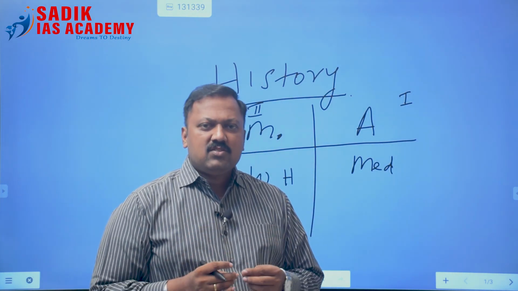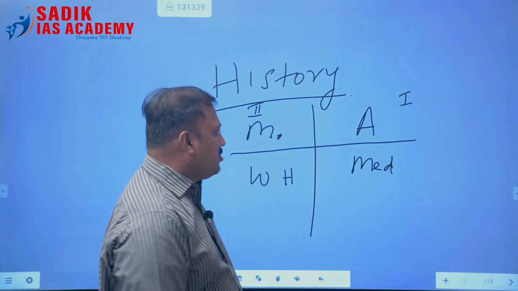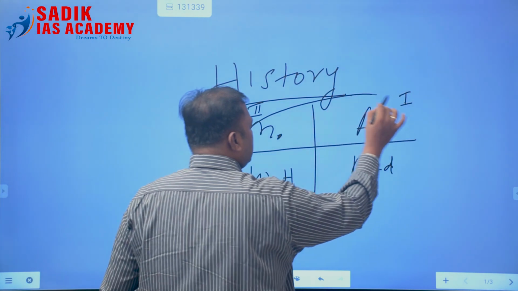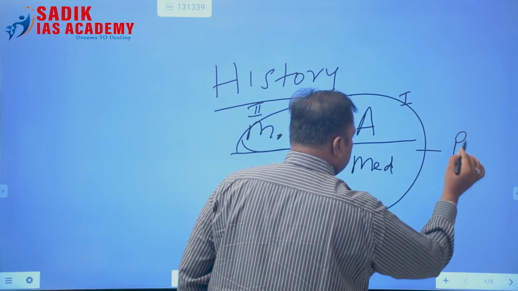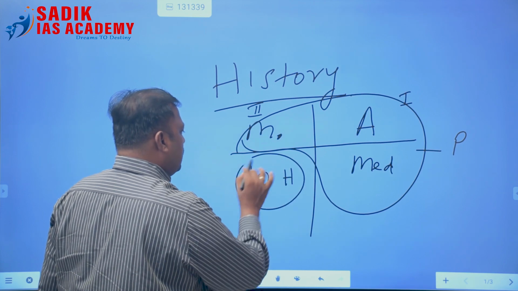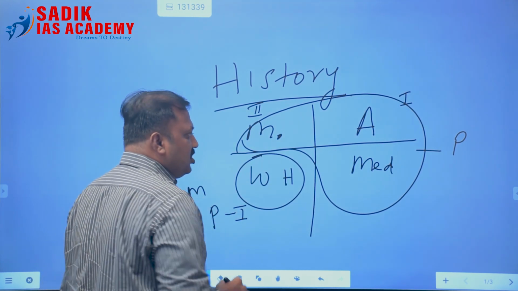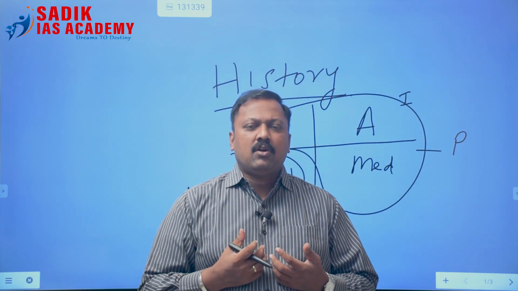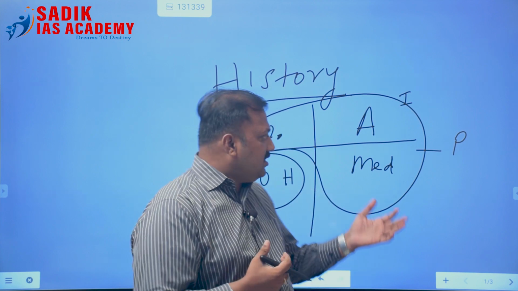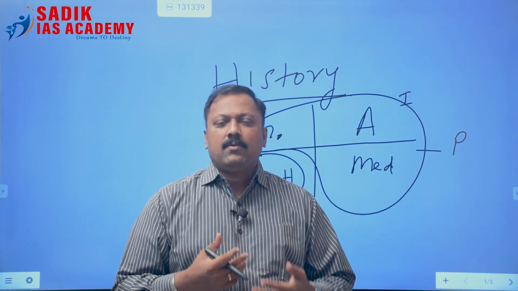For a general studies student also, all these topics are covered in the syllabus. Ancient, medieval, modern, this forms your preliminary part, and world history forms your mains paper 1 topic in general studies. So whether you are taking history as an optional or not, you have to study a larger part of the history syllabus for your general studies paper.